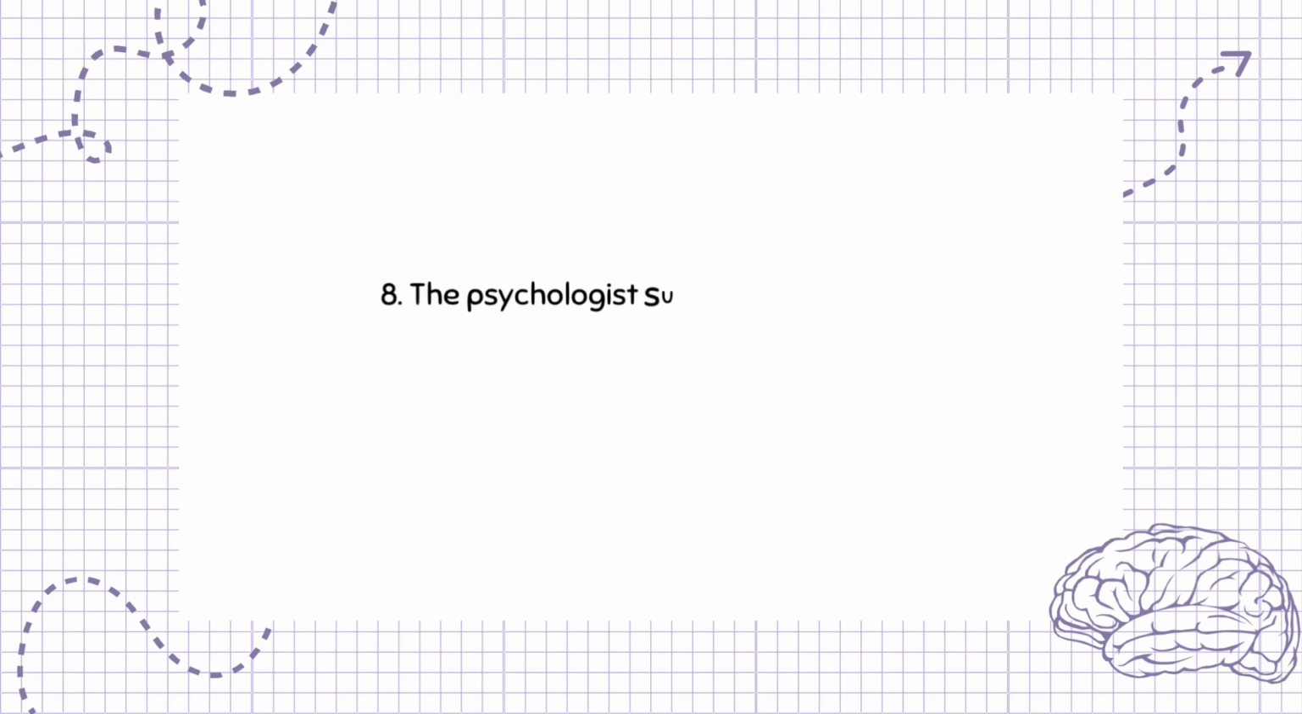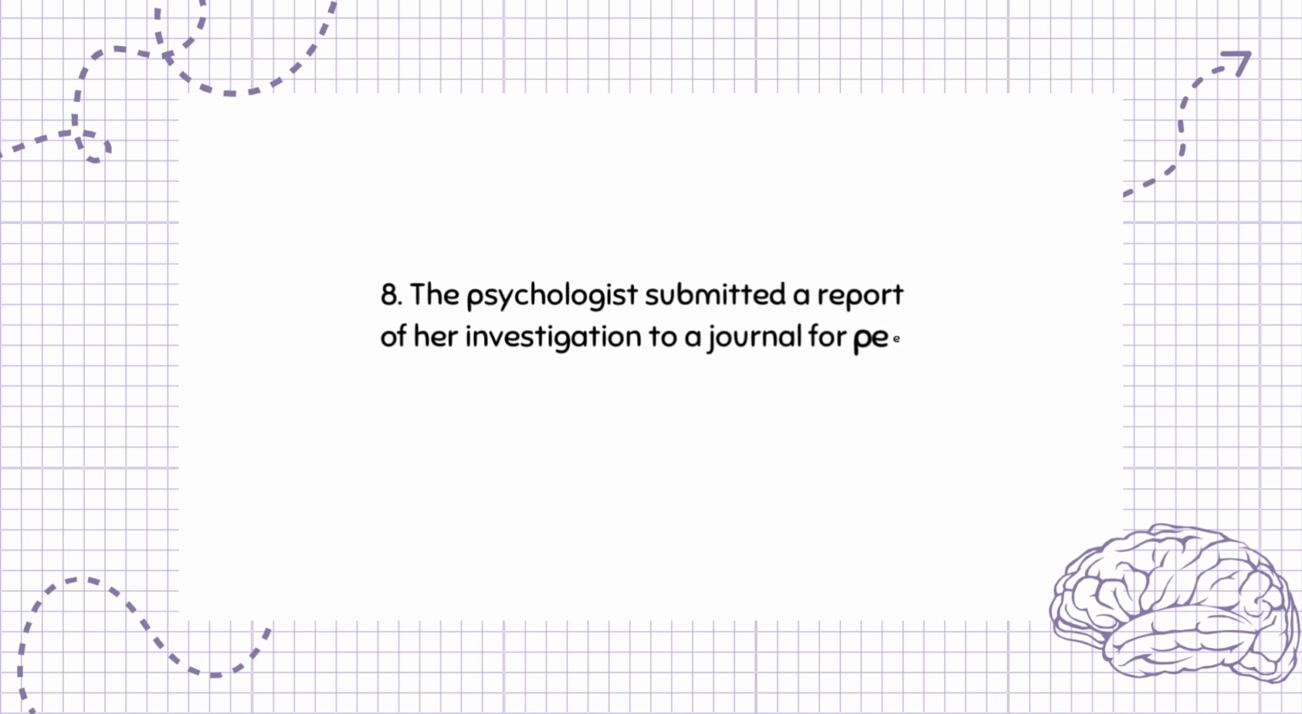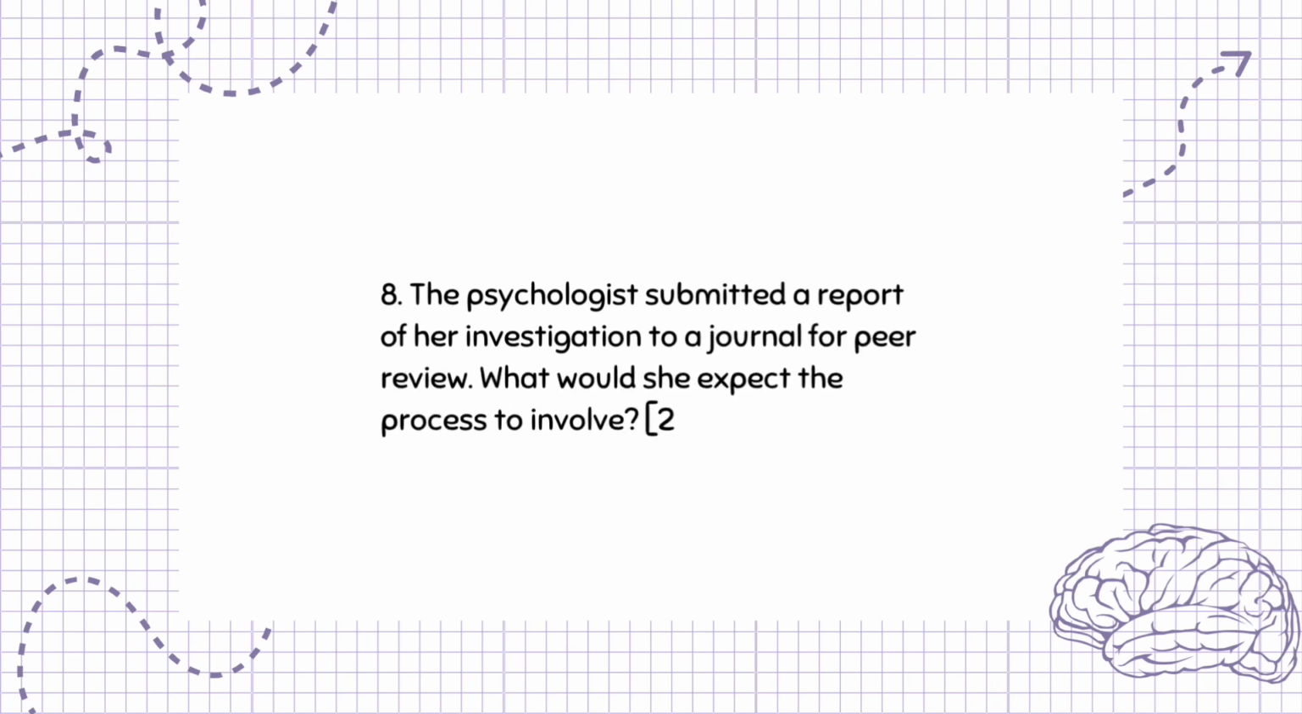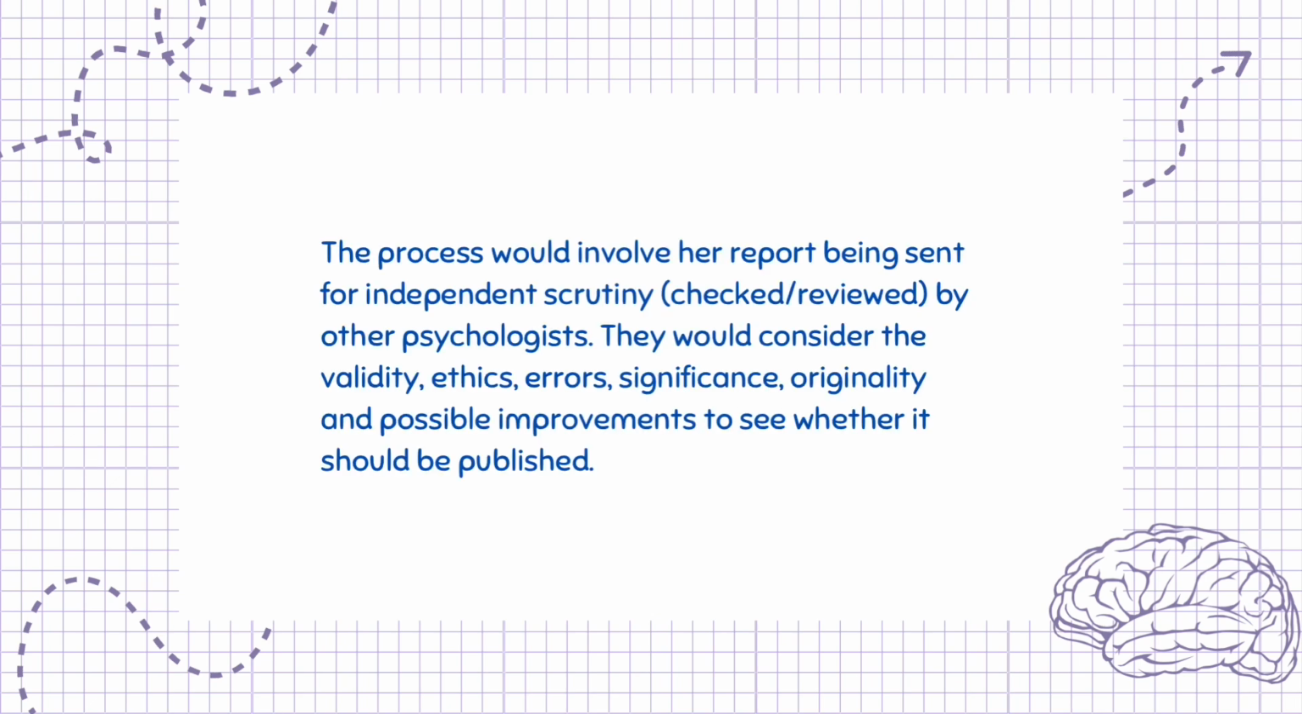Question 8. The psychologist submitted a report of her investigation to a journal for peer review. What would she expect the process to involve? 2 marks. The process would involve her report being sent for independent scrutiny, checked, reviewed, by other psychologists. They would consider the validity, ethics, errors, significance, originality, and possible improvements to see whether it should be published.